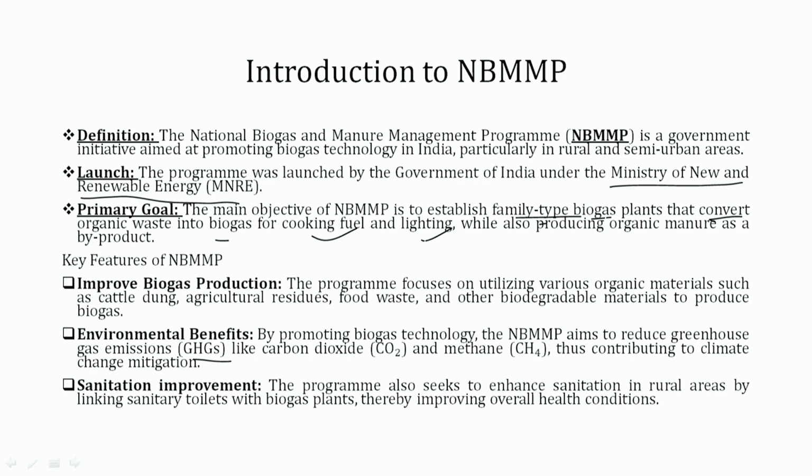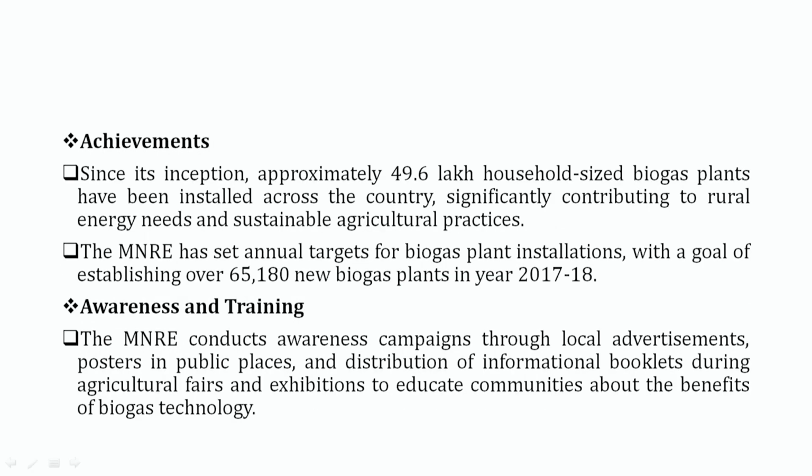And thereafter, sanitation improvement is also a key feature of this NBMMP. That is, the program also seeks to enhance sanitation in rural areas by linking sanitary toilets with the biogas plants, thereby improving the overall health condition. So what are the different achievements of this program? Here we see that since its inception, approximately 49.6 lakh household size biogas plants have been installed across the country, which is very significantly contributing to rural energy needs and sustainable agriculture practices, because we are getting not only the energy resource, but also the slurry, means organic manure, for our field.